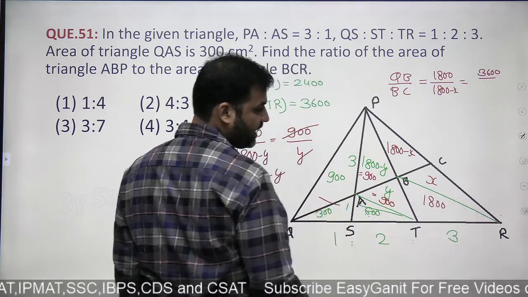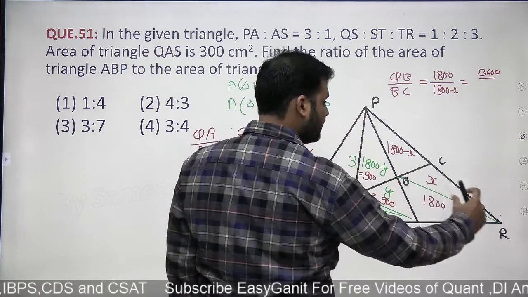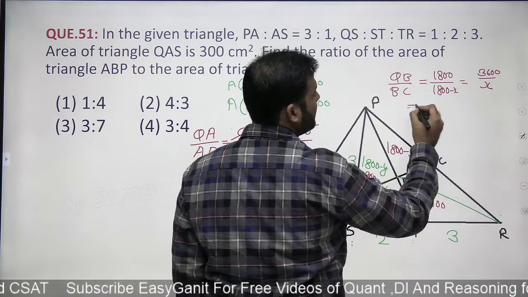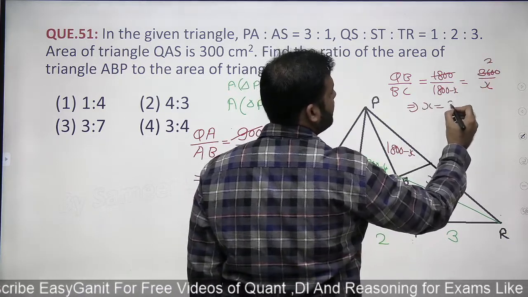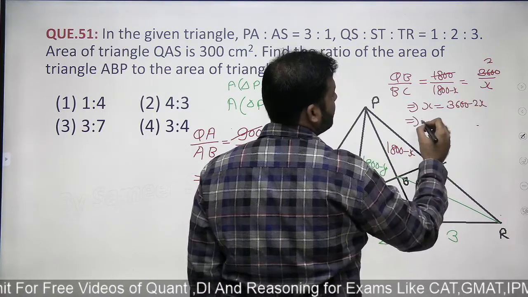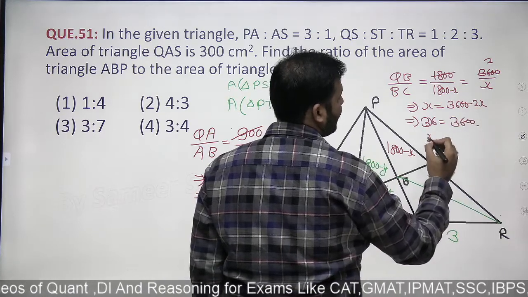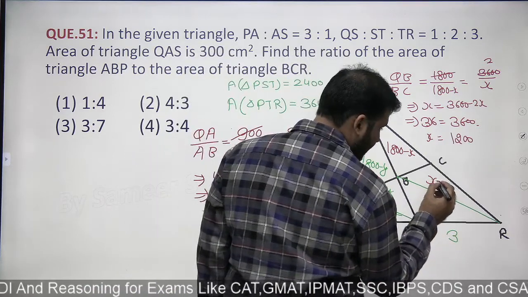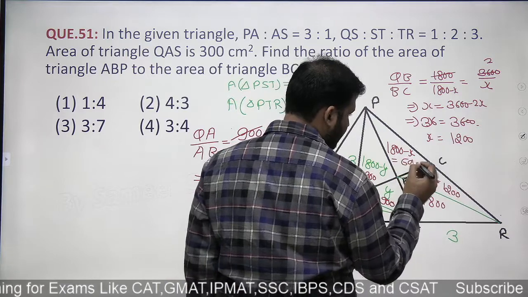So R is a base here. This is 1800 and also this is 3600, and these two ratios will also be equal. 1800 will get cancelled, so 2. Can you see that x will be equal to 3600 minus 2x? Can I say 3x will be equal to 3600? So x will be equal to 1200. So ये जो area है, that value is equal to 1200. So ये जो area है, this will be 600.